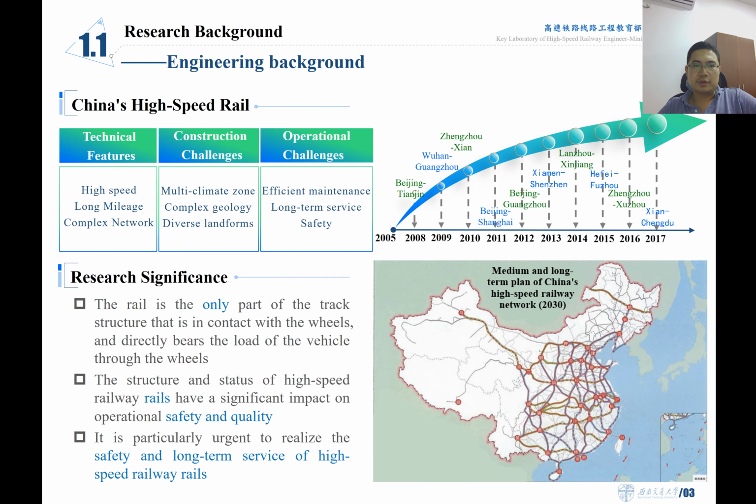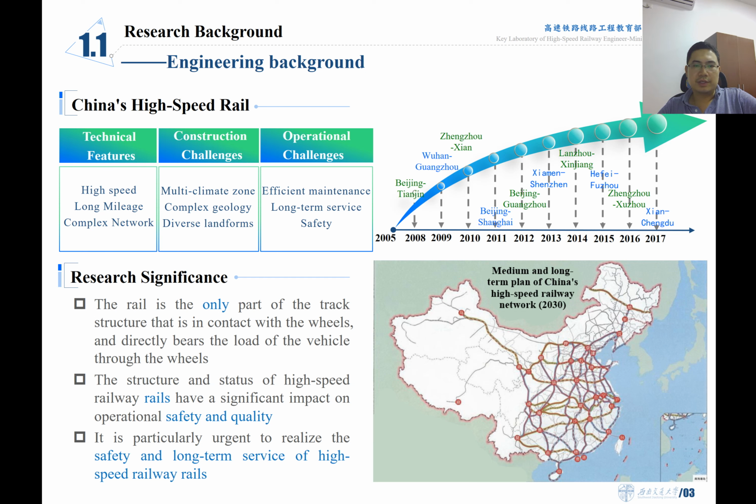In China, high-speed rail is very common. The Chinese high-speed rail network is the largest network in the world, around 2/3 of the entire world's mileage of high-speed rail. The existing construction challenges are multiple climate zones with different conditions, such as high temperatures, low temperatures, high wind, and we have complex geology challenges and diverse landforms.